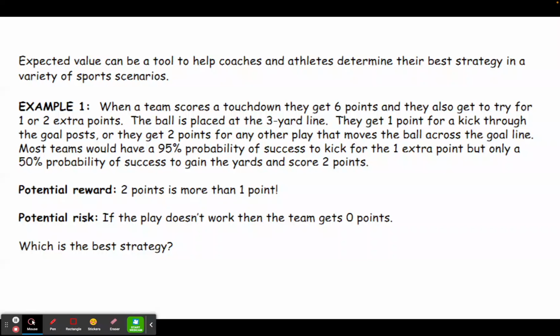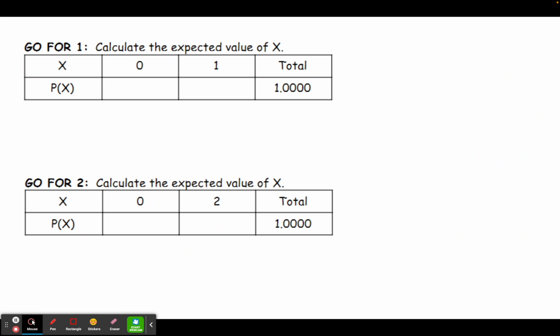So we would want to know in this case, what's the best strategy in the long run for a coach to use? What we're going to do is set up 2 tables to calculate the expected value of our random variable. And the first situation is that the coach chooses to go for 1 point. In this case, the number of points that the team could get is either going to be 0 or 1. 1 meaning that the extra kick was successful, 0 meaning that they missed the extra kick.